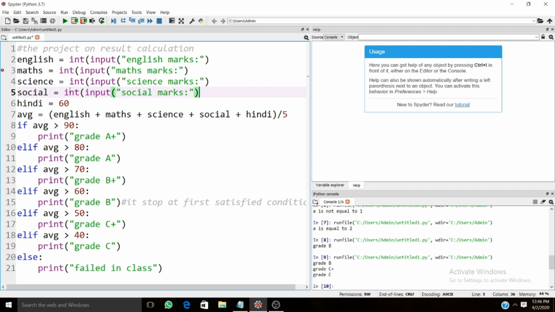And here it will be again marks for Hindi. Okay, now I made it more dynamic, so let's try to see this.